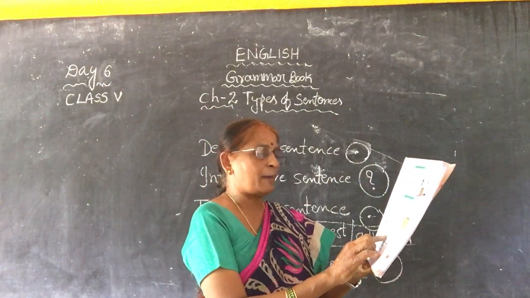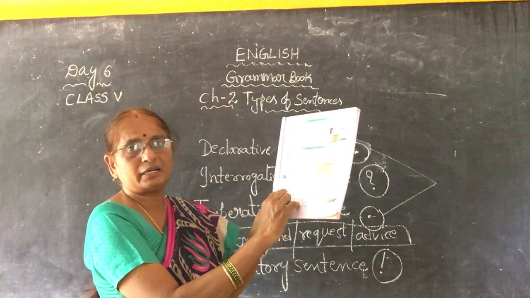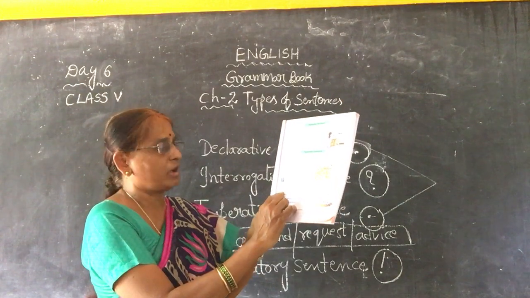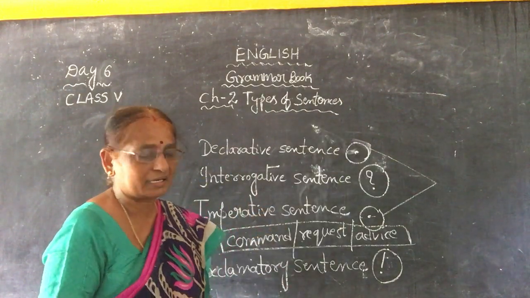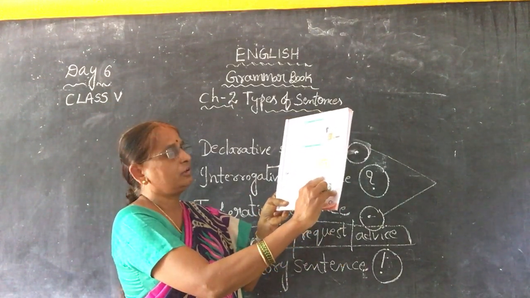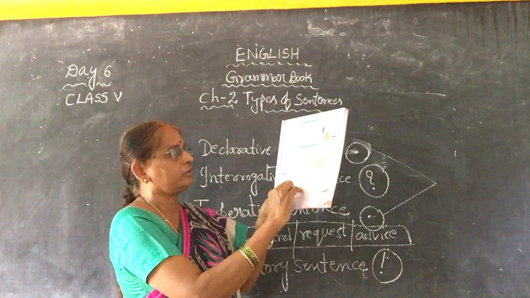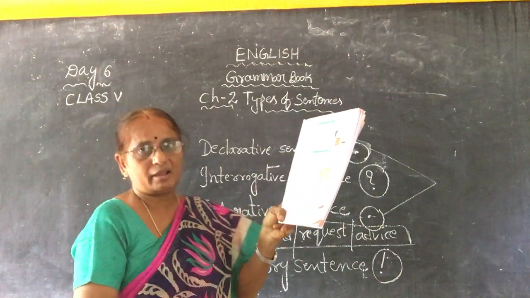Why are you upset? See here, observe, the sentence starts with a capital letter, a question word is there, why, and we ended with what? Question mark. So what do you have to write, children, there? First one, interrogative. They have given declarative, interrogative, imperative or exclamatory. You have to write here. Question mark is there, no? Interrogative.